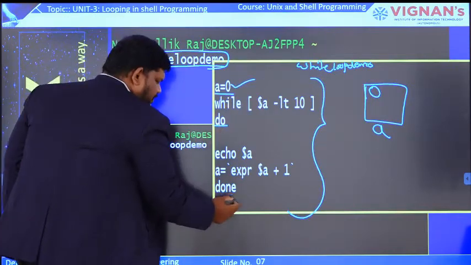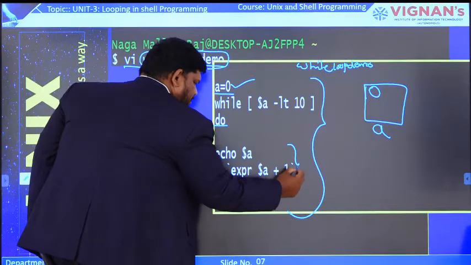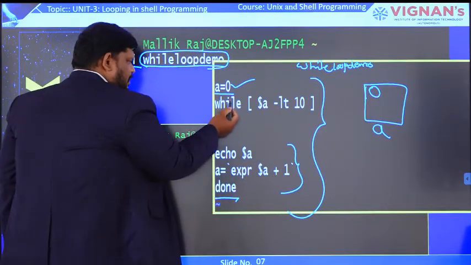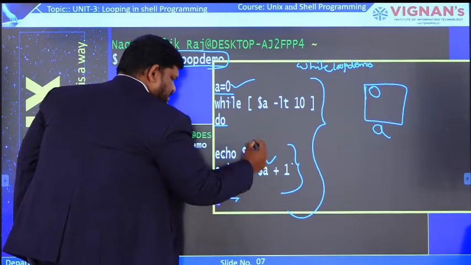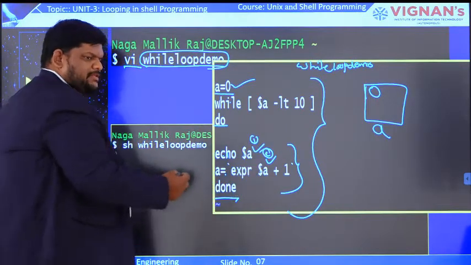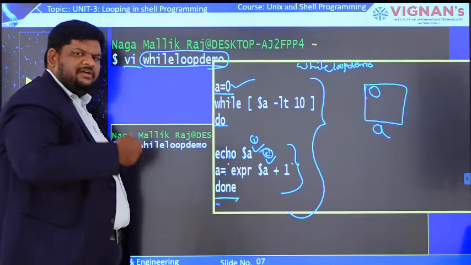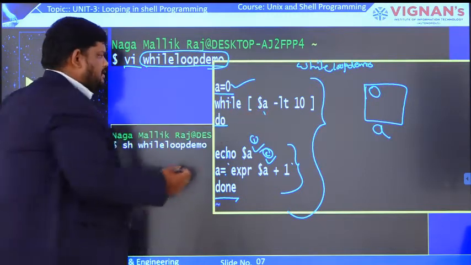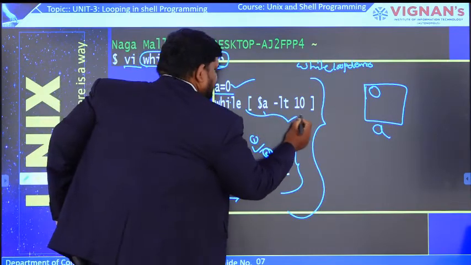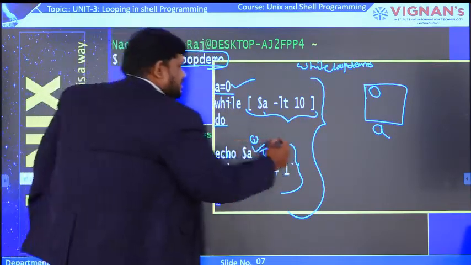Now between do and done, how many statements are there? 2 statements are there. That means the body of the loop contains 2 statements. One, and this is the second statement. Each and every time these 2 statements will be executed repeatedly based on the result of the test evaluation. So this is the test evaluation or command, and this is the syntax.